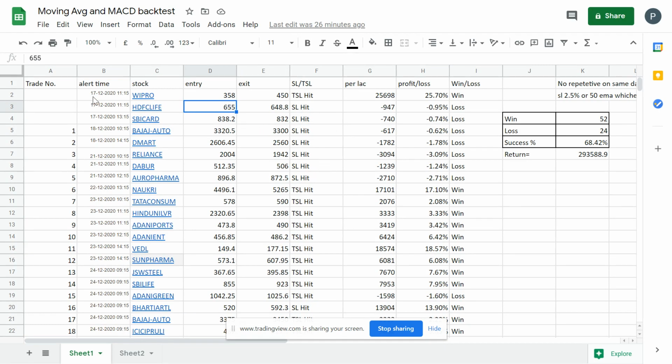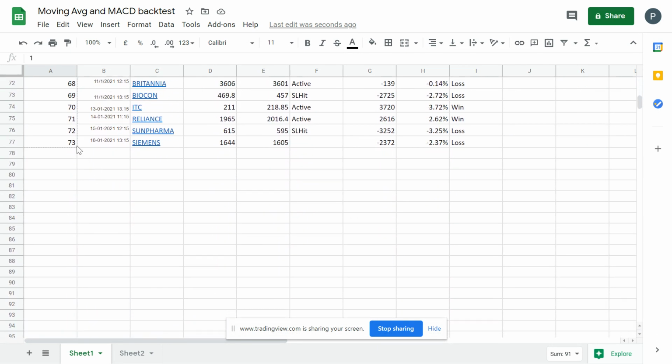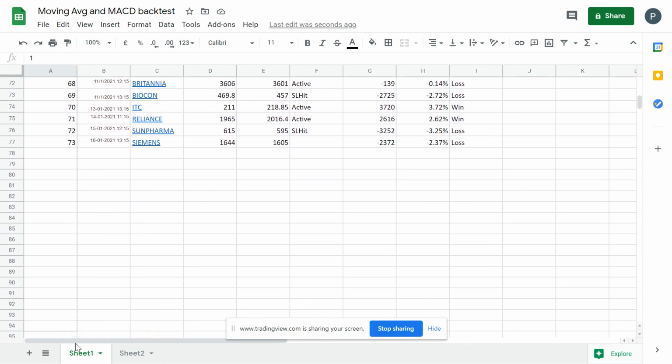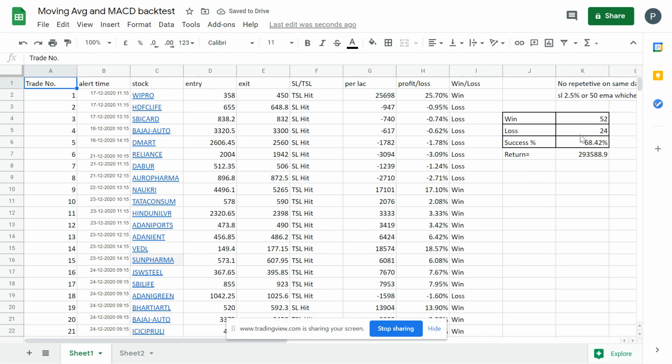So there are a total of around, I don't know why these numbers are misplaced. Let me drag a little. Let me do that again. So we got around 70 or 75 trades, I think 76 trades. Out of 76, we have 52 winning trades and 24 losing trades.